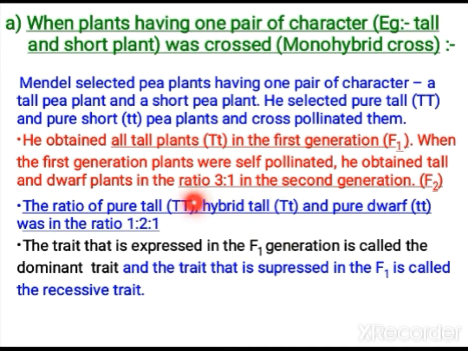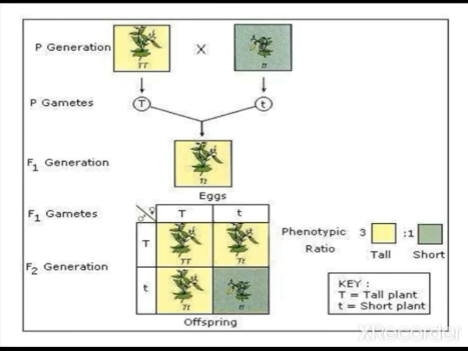Now let us see the diagram, the Punnett square. In the Punnett square, you can observe the tall plant and the short plant. When they were crossed, they produced all tall plants. So what happened to the short trait? The short trait is there inside the genes in the form of small t, but it was not expressed because the dominant character suppresses the recessive character from expressing.